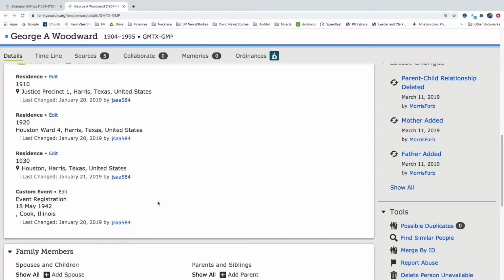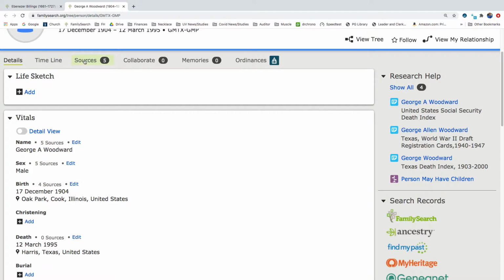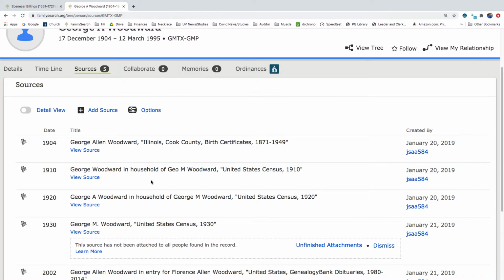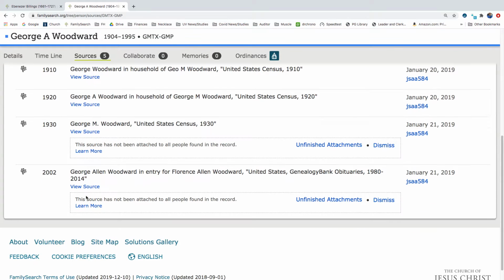So let's go up here and look at his sources. So we have a 1904 Illinois Cook County birth certificate, 1910 census, 1920 census, 1930 census, and something from 2002, George Allen Woodward, an entry for Florence Allen Woodward in an obituary.